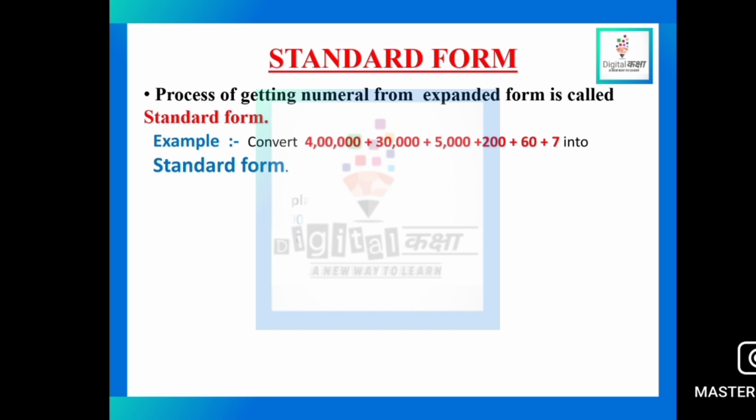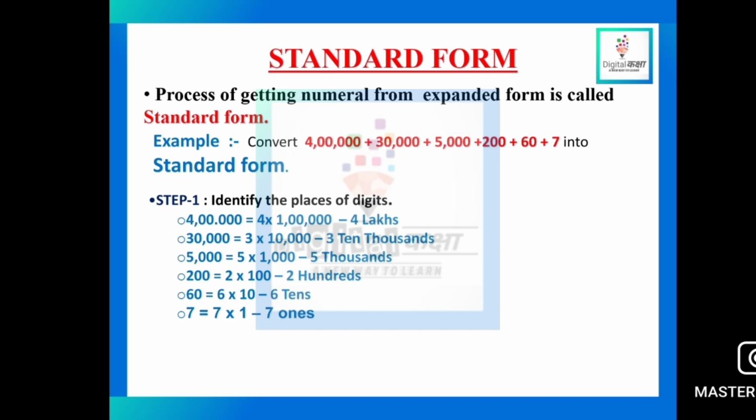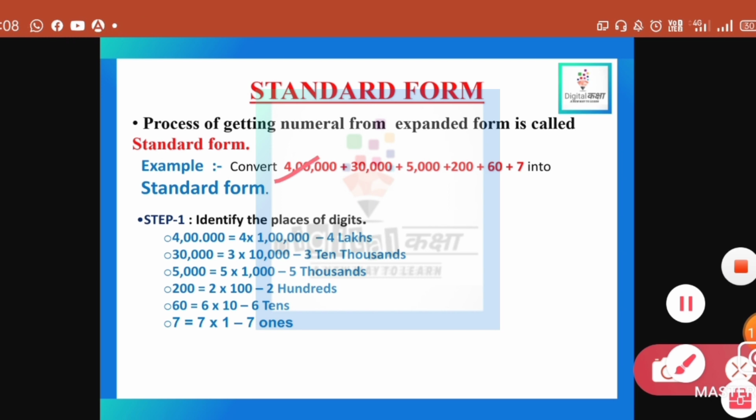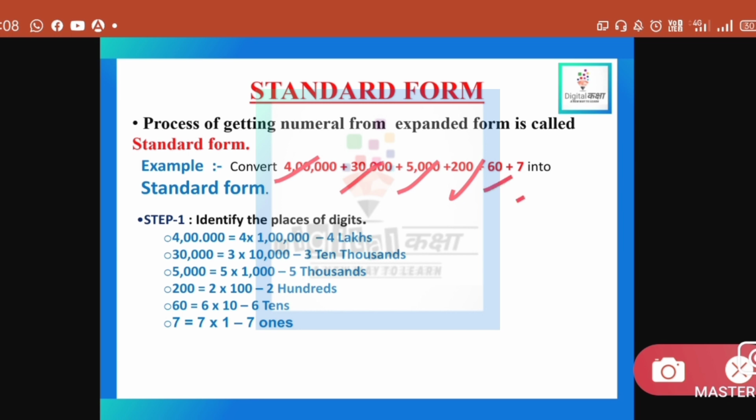So you will write the place values. Step 1, what will we do here? Identify the places of the digits. Which place is each digit at? Here 4 is at the lakh place. 4 lakh is the place value given, then 30,000, 5,000, 200, 60 and 7. So the place value will be 4 lakh. 3 ten-thousands are there, so 30,000, then 5,000, then 200, then 6 tens, so 60, and 7 ones are there.